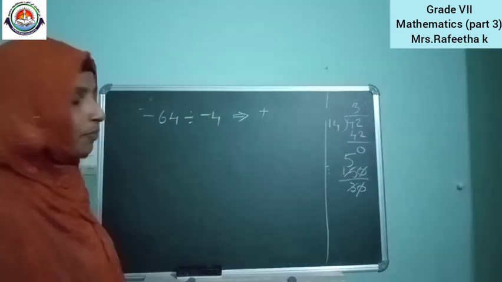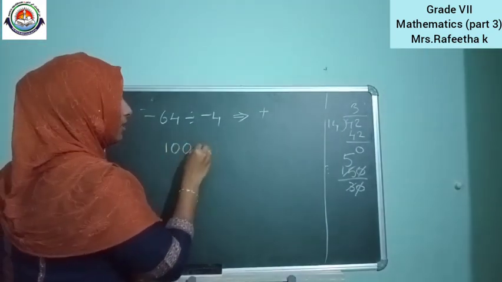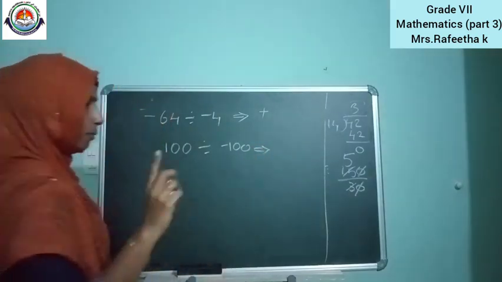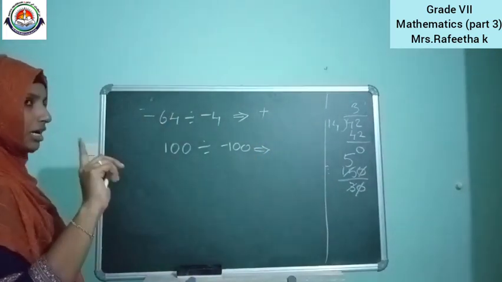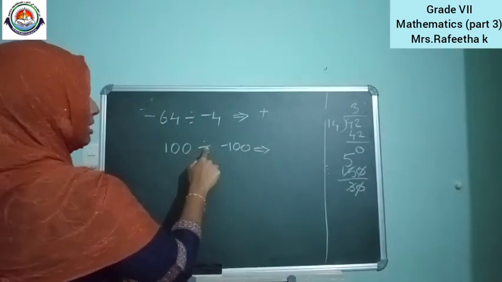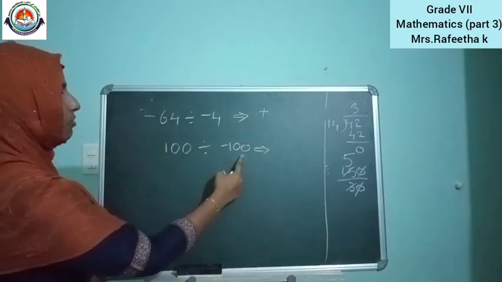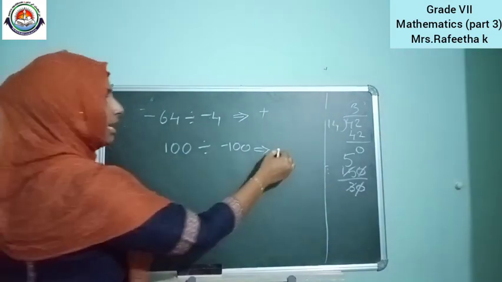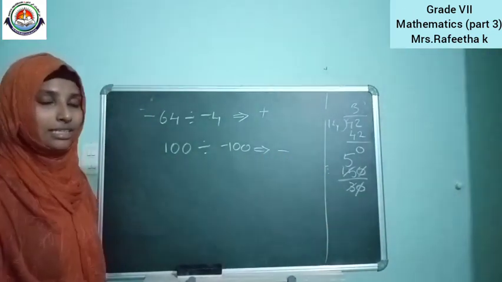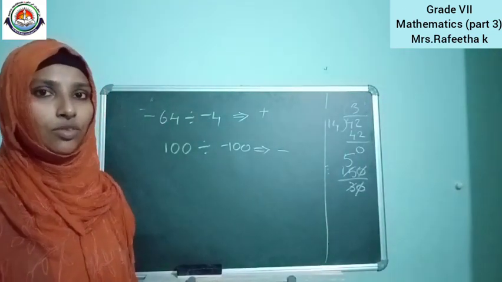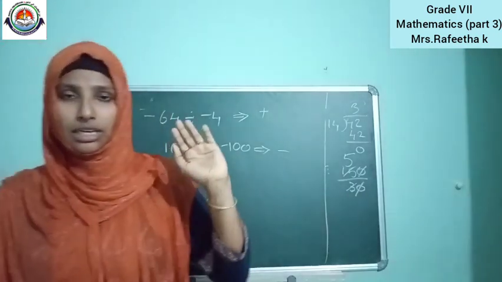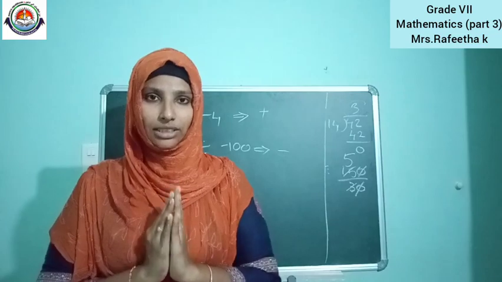Then the next question, 100 divided by minus 100. If same signs are positive and different signs are negative, what will it be in this case? One is positive and one is negative. So what will the answer be? The answer sign will be negative. So we have done multiplication and division. These are all the questions.